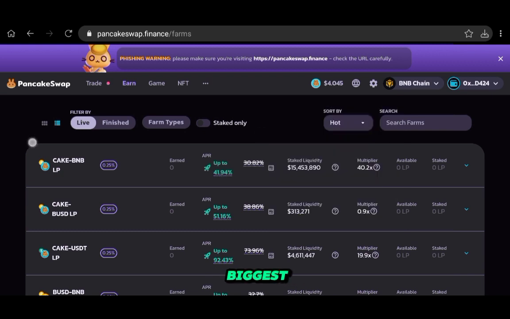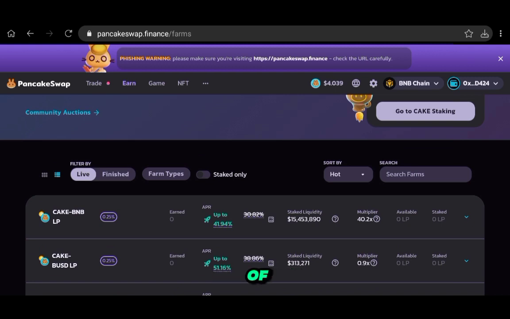Probably this is the biggest liquidity pool of this pair, and usually what happens is that other protocols in DeFi, whenever people are on those and are trading Cake and BNB, if their liquidity is not that deep, they will reroute the transaction to PancakeSwap. So they will use this liquidity pool as well, although they're not on PancakeSwap.